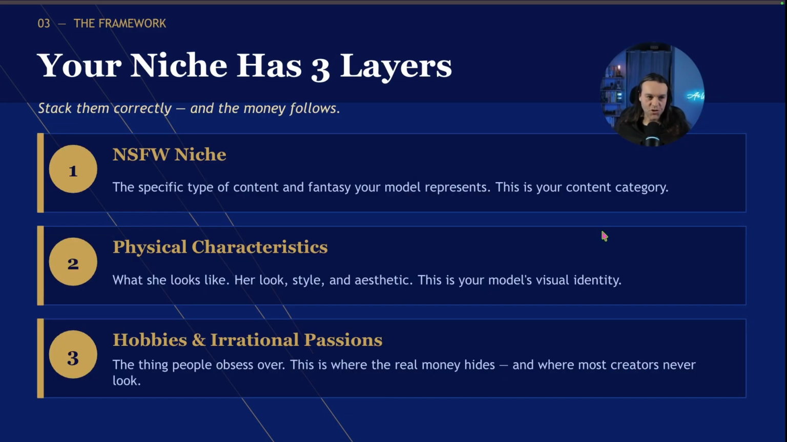So your niche has 3 layers. This is the sauce right here, guys. This I will be remembered for forever for this, okay? And you need to stack these correctly. This is your niche stack, I'm calling it.